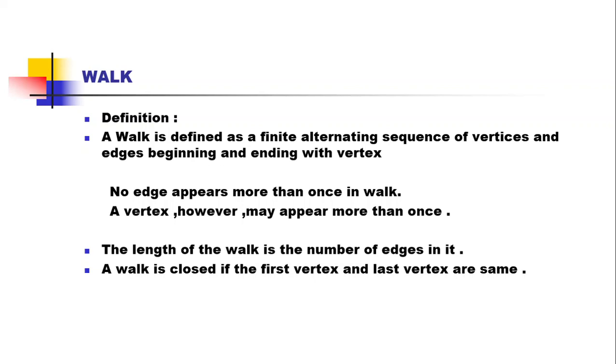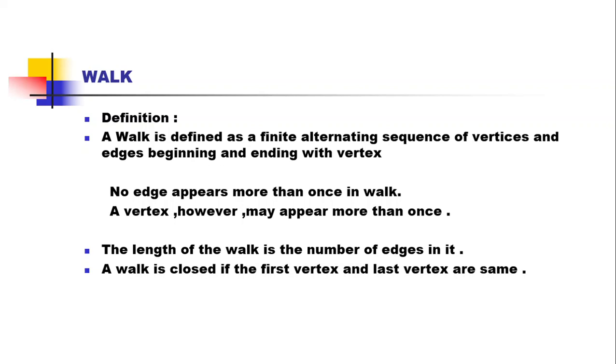A walk is defined as a finite alternating sequence of vertices and edges, beginning and ending with a vertex. No edge appears more than once in a walk, but a vertex may appear more than once. It means you can include the same vertex more than one time, but you cannot include the edges more than one time. So that is called the definition of a walk. It is the sequence of vertices and edges beginning and ending with a vertex.